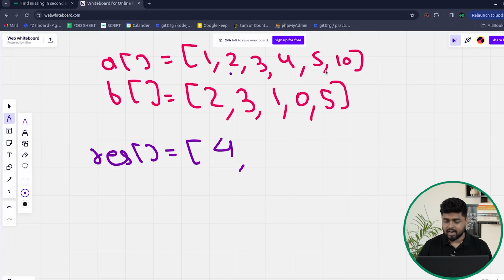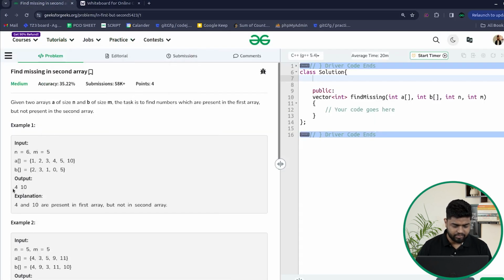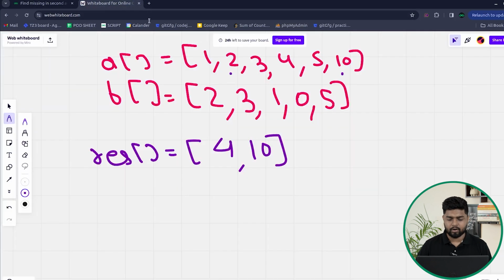So 4 will be written in the answer. 5 is there in the first array, but 5 is also there in the second array, so 5 will not be written. Then if you see 10, so 10 is in the first array, but it is not in the second array, so 10 will also be written. So you can see that the result will be 4, 10. That is the answer, because 4 and 10, these two elements are present in the first array, but not in the second array.